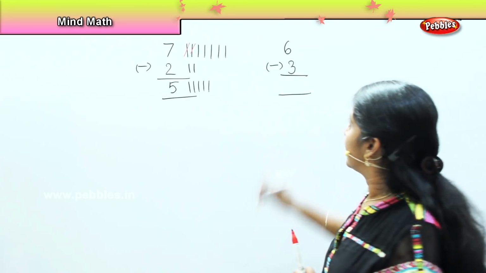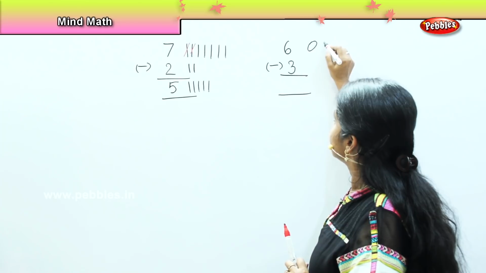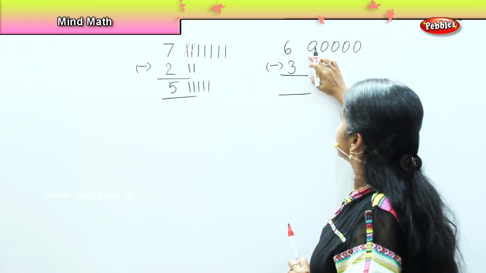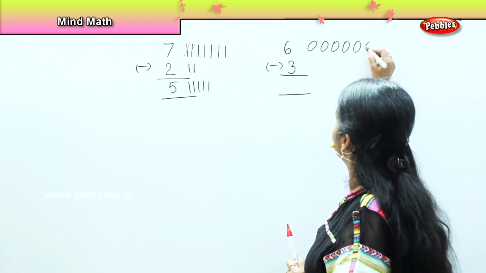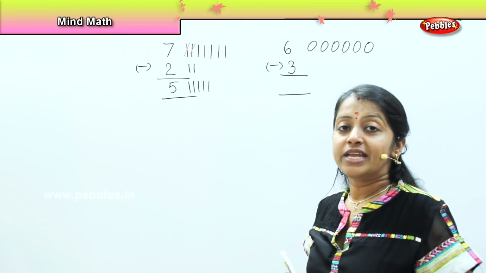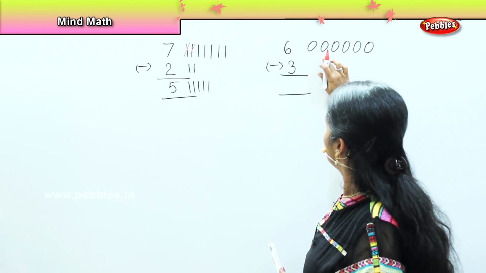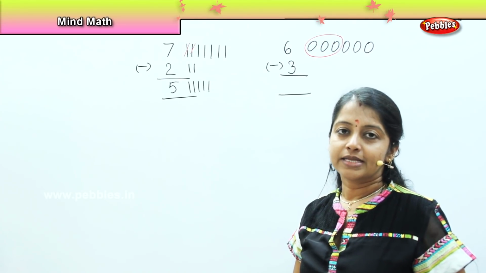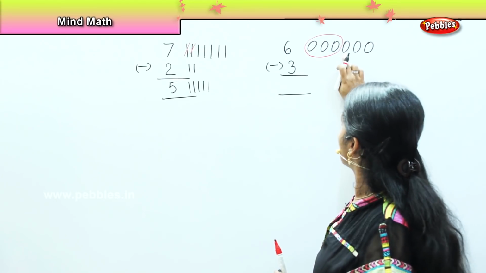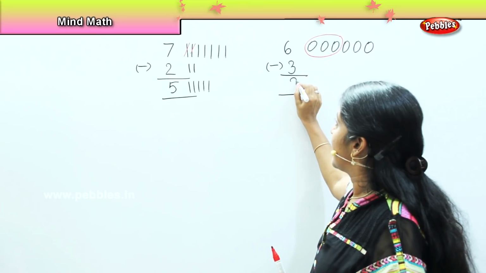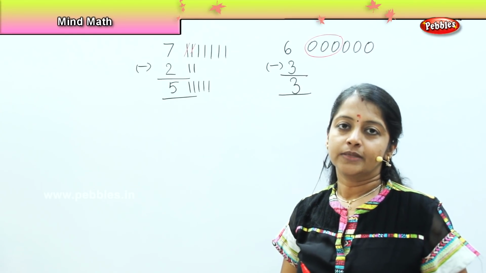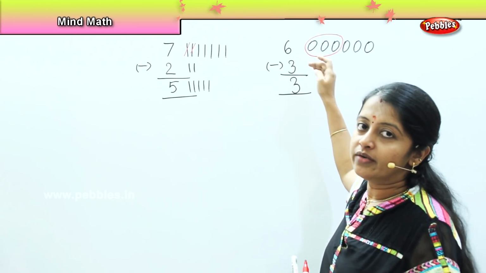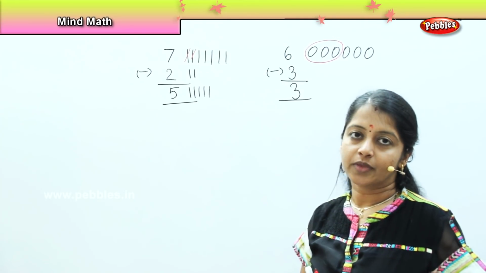So what happened? Here Mani was having 6 eggs, right? So what we will do here? We will draw 6 eggs. 1, 2, 3, 4, 5 and 6. Now in this how many eggs broke off? 3. 1, 2 and 3. I will circle this 3. So what is the balance eggs which is remaining with Mani? It is 1, 2, 3. So Mani has 3 eggs remaining with him. So what did we learn here? 6 when reduced by 3 will give me an answer 3.